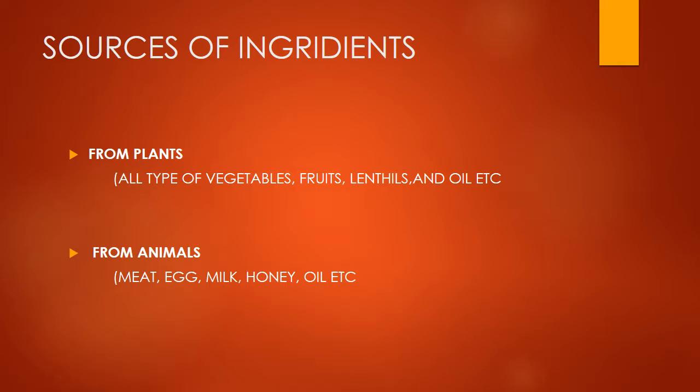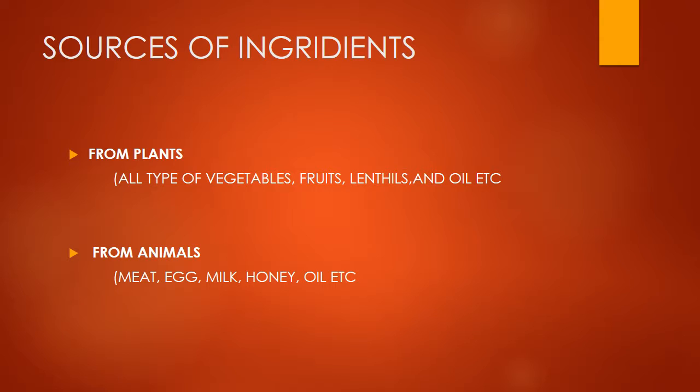And the plant itself is a good source of ingredient, because we can use the plant stem, body and leaves as direct food, and in some plants the leaves have medicinal properties, so the plant is a basic source of ingredient. And from animals we can get meat, egg, honey, milk, oil, etc.